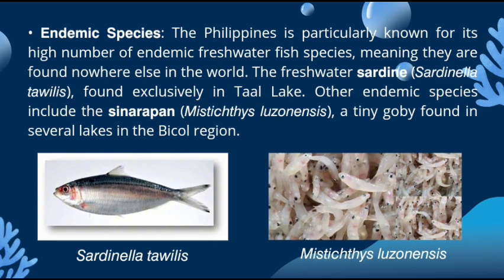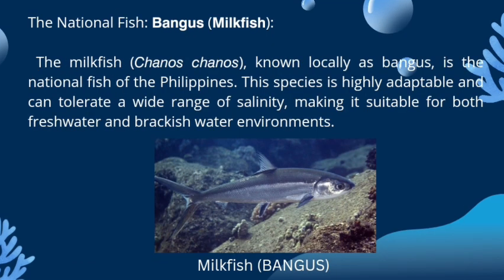We have here more examples of endemic species. The Philippines is particularly known for its high number of endemic freshwater fish species, meaning they are found nowhere else in the world. The freshwater sardine, Sardinella tawilis, as I've mentioned earlier, is found exclusively in Taal Lake. Other endemic species include the sinarapan, or Mistichthys luzonensis, a tiny goby found in several lakes in the Bicol region. Of course, our national fish, the bangus or milkfish, Chanos chanos, is known locally as bangus.